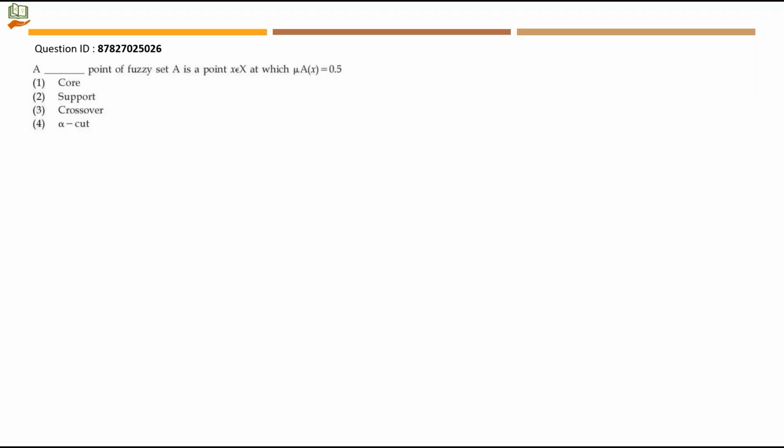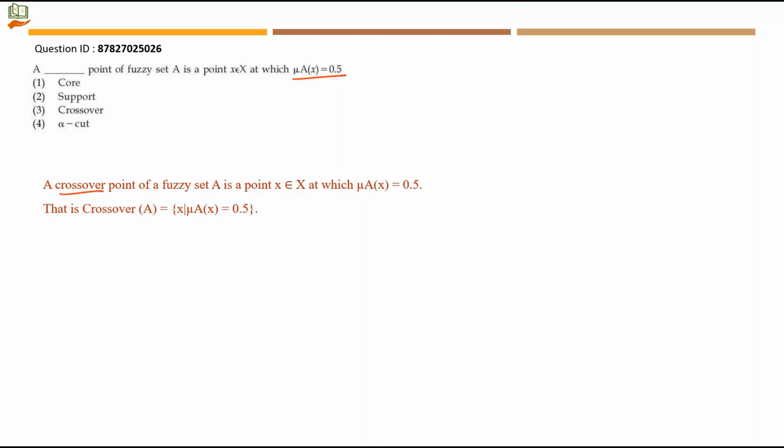Next question. A crossover point of fuzzy set A is a point x that belongs to capital X at which mu A of x is equal to 0.5. So they have given a specific value here. A crossover point of a fuzzy set is a point at which mu value of A of x is equal to 0.5. So this is a direct statement question. Option number 3 will be the right answer. Crossover of A is equal to x for which mu A of x is equal to 0.5. This is how it will be given.